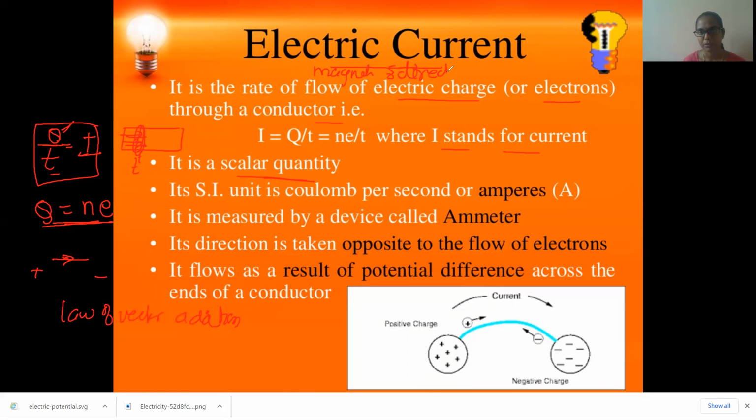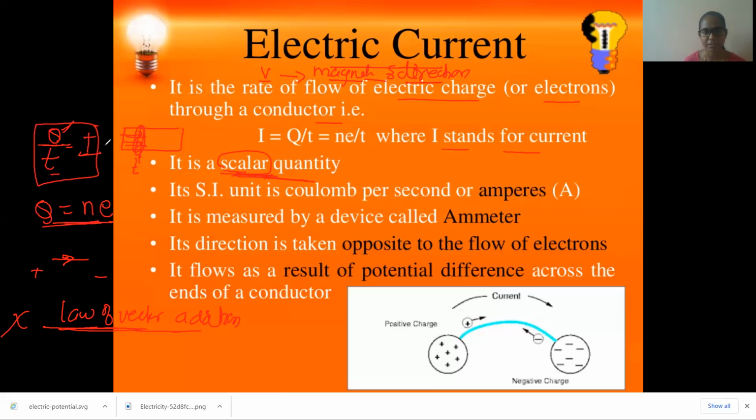You know, children, in your small classes, you will learn what is a vector. A vector has both magnitude and direction, and is called a vector quantity, while something with only magnitude is called a scalar quantity. Here it is different. Even though electric current has both magnitude and direction, it does not satisfy the vector laws of addition. So that is why we can say electric current is not a vector, it is a scalar quantity.